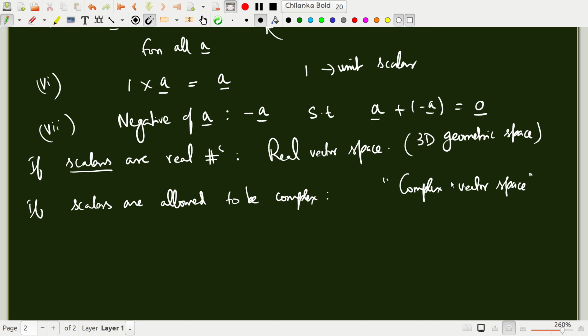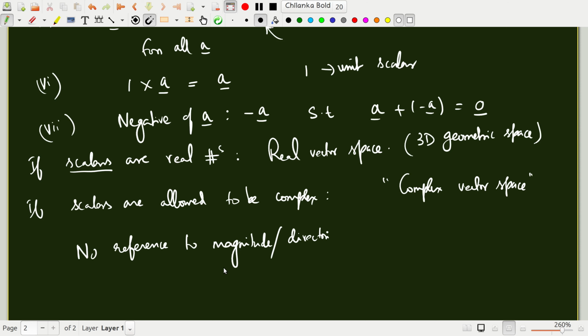Now, so far all the axioms that we have laid out have no reference to magnitude or direction of the vector. In order to do that, we'll have to invoke some additional properties and definitions. We'll come to that shortly.